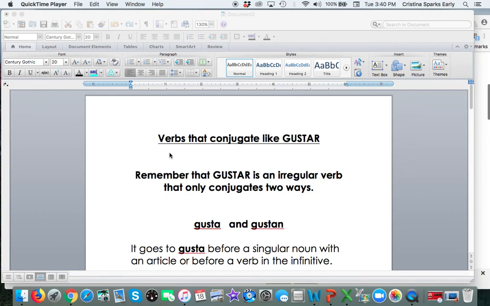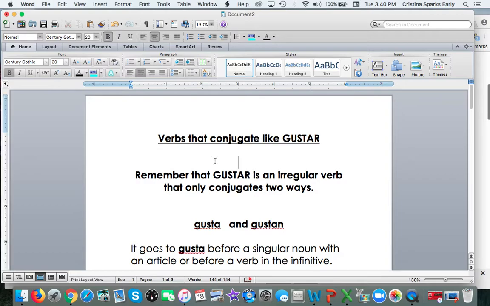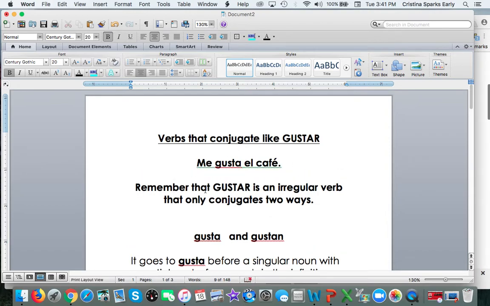We're going to learn this chapter, verbs that conjugate like gustar. Sometimes they are called backwards verbs because remember that when we say something with gustar, like me gusta el café, what we're really saying linguistically is coffee is pleasing to me, but this is how we say I like coffee. That's just why they're called backwards verbs.